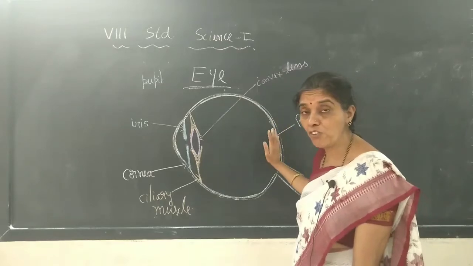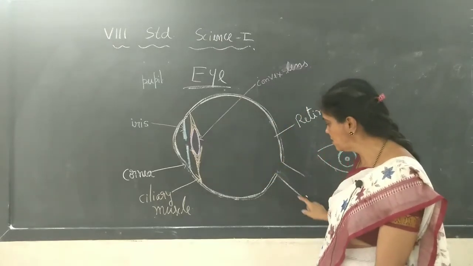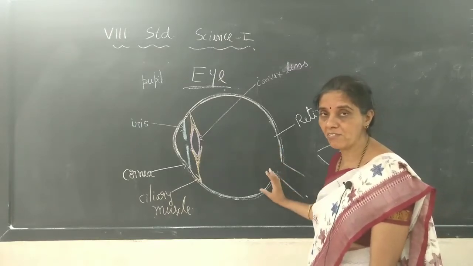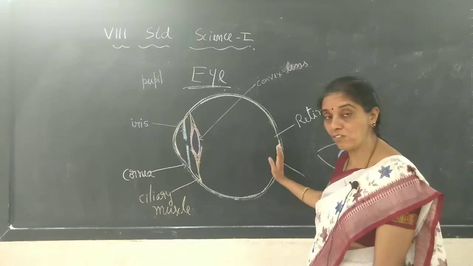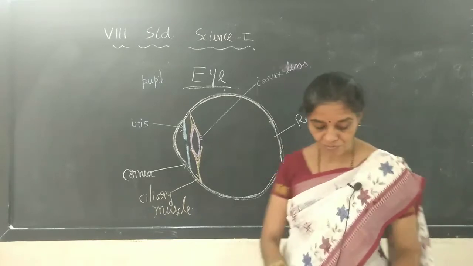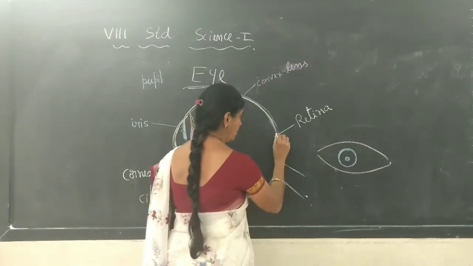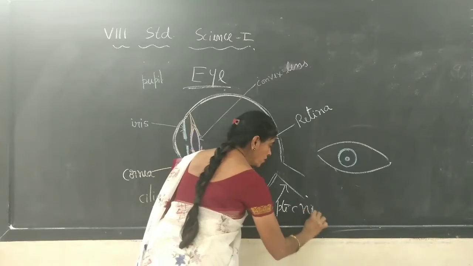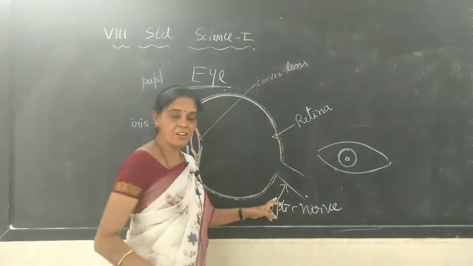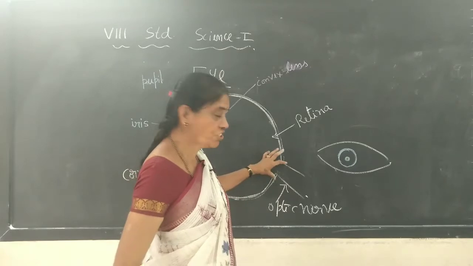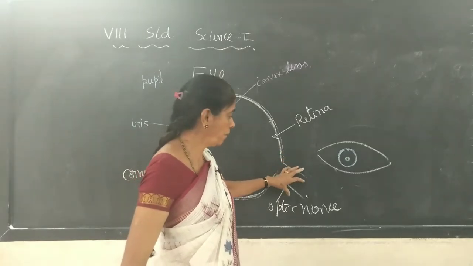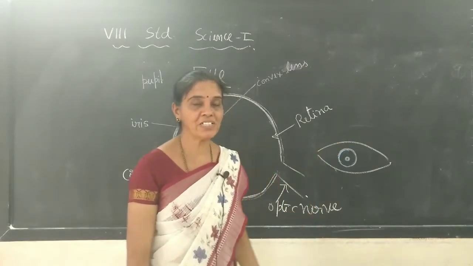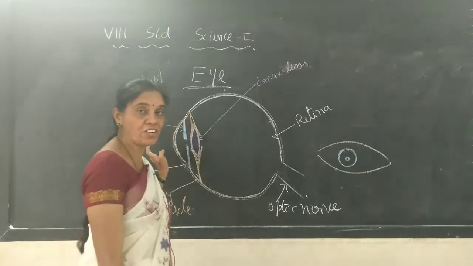Now when the image is formed on the retina here, which is sensitive to the image, when the light falls here, the image will fall here. This is the optic nerve, where the sensation of the light signal is taken here and passed to the brain. And the brain will make you understand what that thing is that you are seeing in front of you.